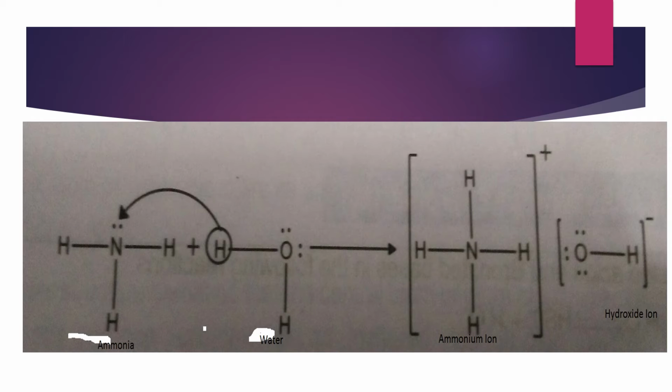The arrow sign shows clearly that the hydrogen ion, the proton, from the water is transferred to the ammonia. Since water is proton donating, it is acting as the acid. While the ammonia is accepting the proton from the water, so the ammonia will act as the Lowry-Bronsted base. And the product is the ammonium ion.